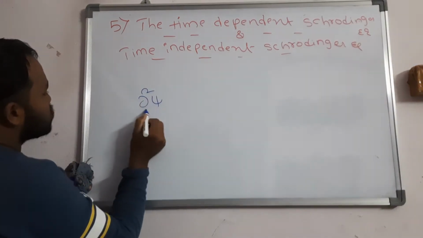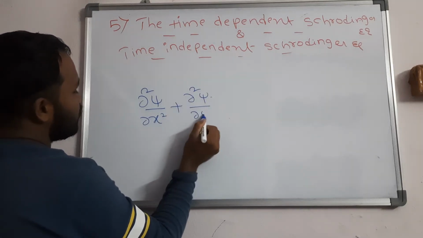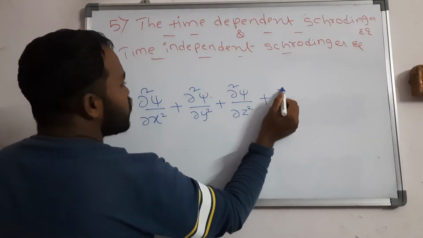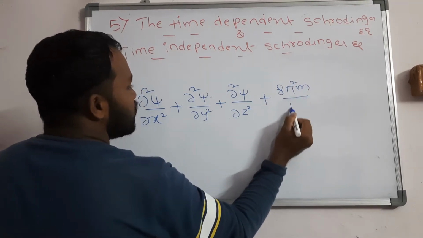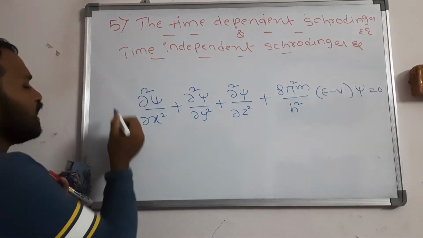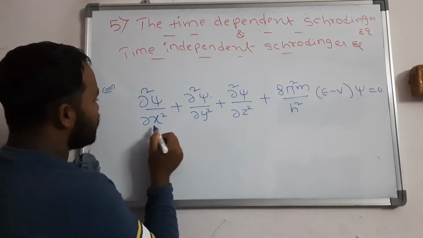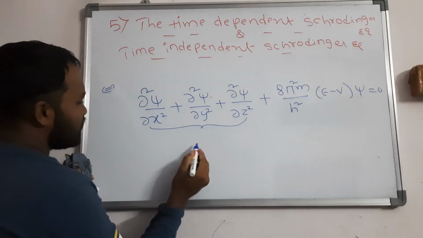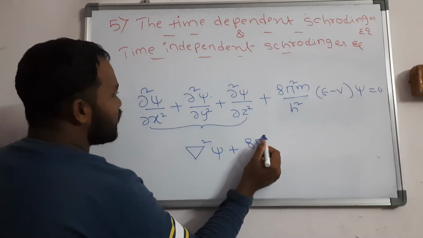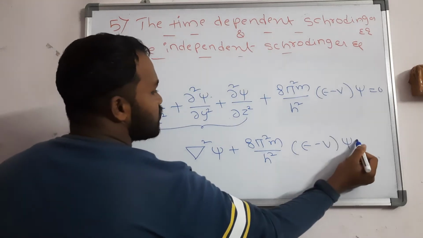Dou square psi by dou x square plus dou square psi by dou y square plus dou square psi by dou z square plus 8 pi square m by h square into E minus V into psi is equal to 0. This is the Schrodinger equation. Generally, by taking these three you can write the Laplacian: del square psi plus 8 pi square m by h square into E minus V into psi is equal to 0.